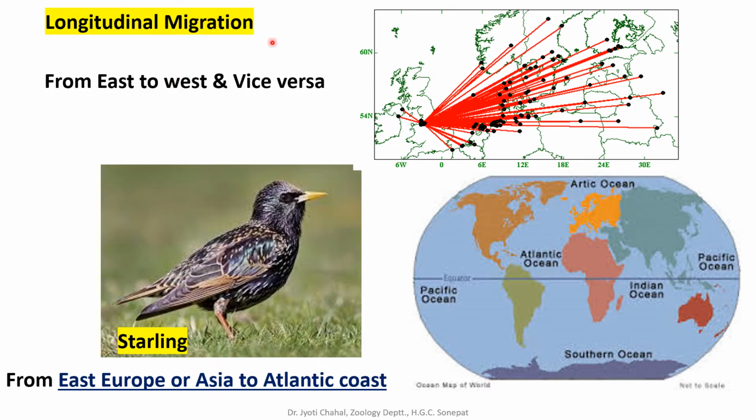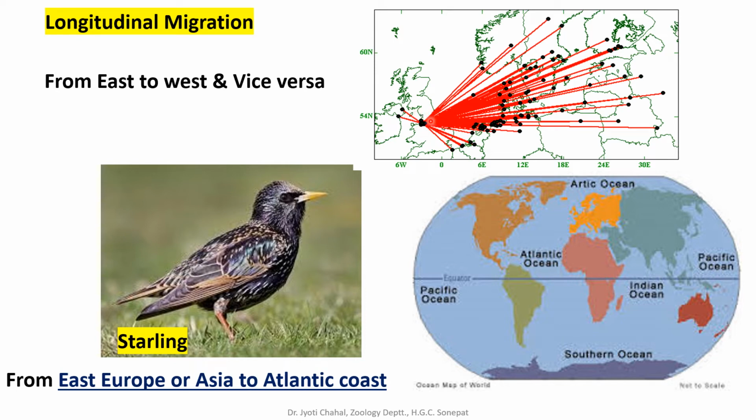Next is longitudinal migration. As the name suggests, it is migration of birds along the longitude, that means from east to west or west to east. Here is a picture showing migration of some birds from the starting point, which is 6 degrees west, and from here they are migrating towards the east. These black dots are the final destination points of these migratory species. You can see that they are migrating from 6 degrees west to 6 degrees east, 12 degrees east, 18 degrees, 24 degrees and 30 degrees. So these are migrating towards the east, and from here they will return back to the original starting point.